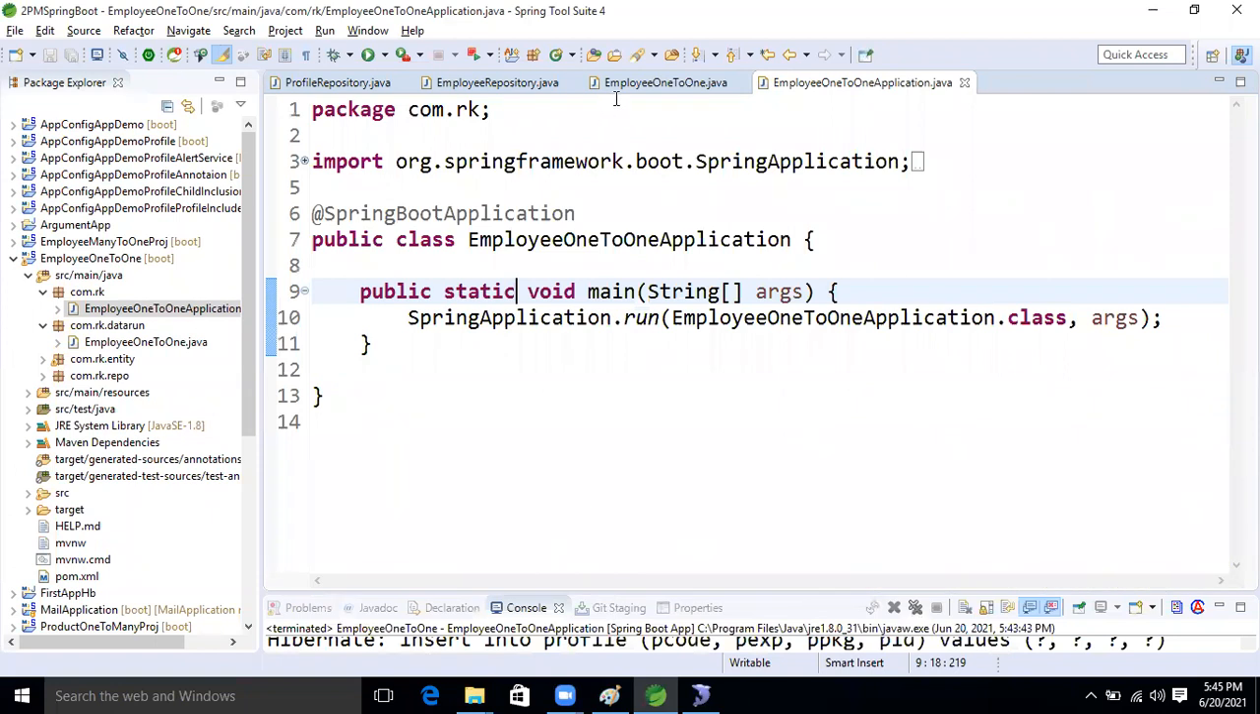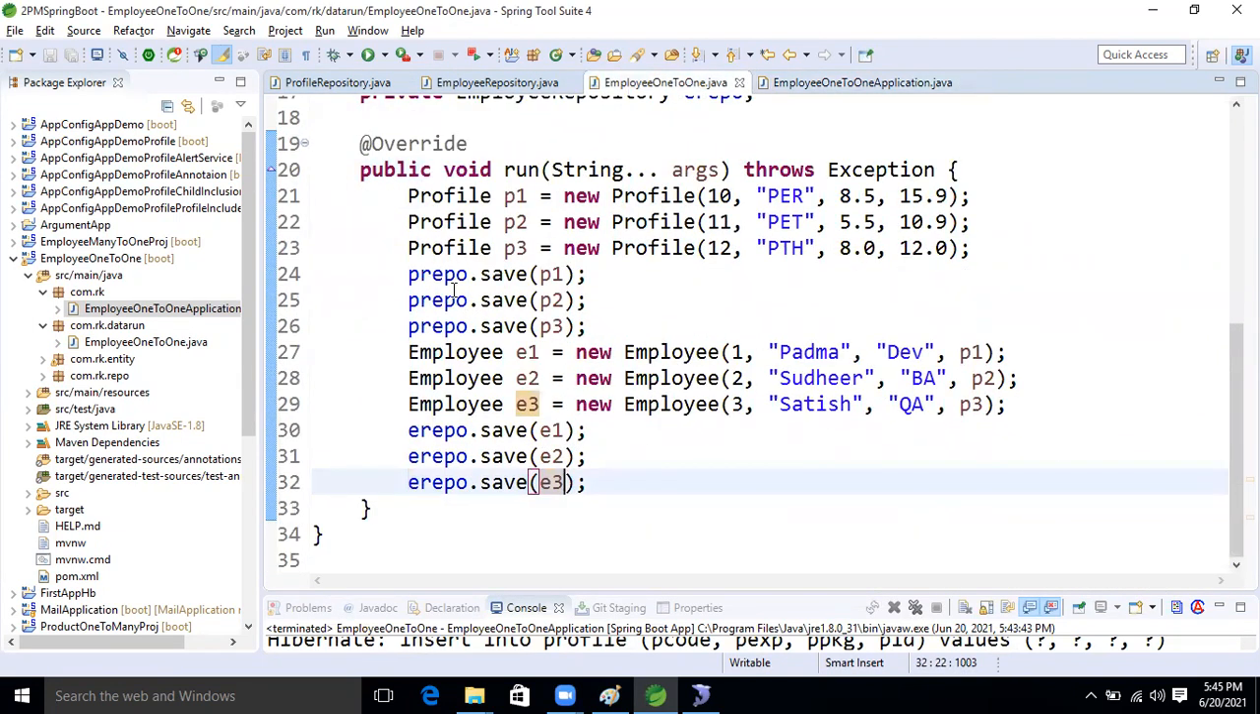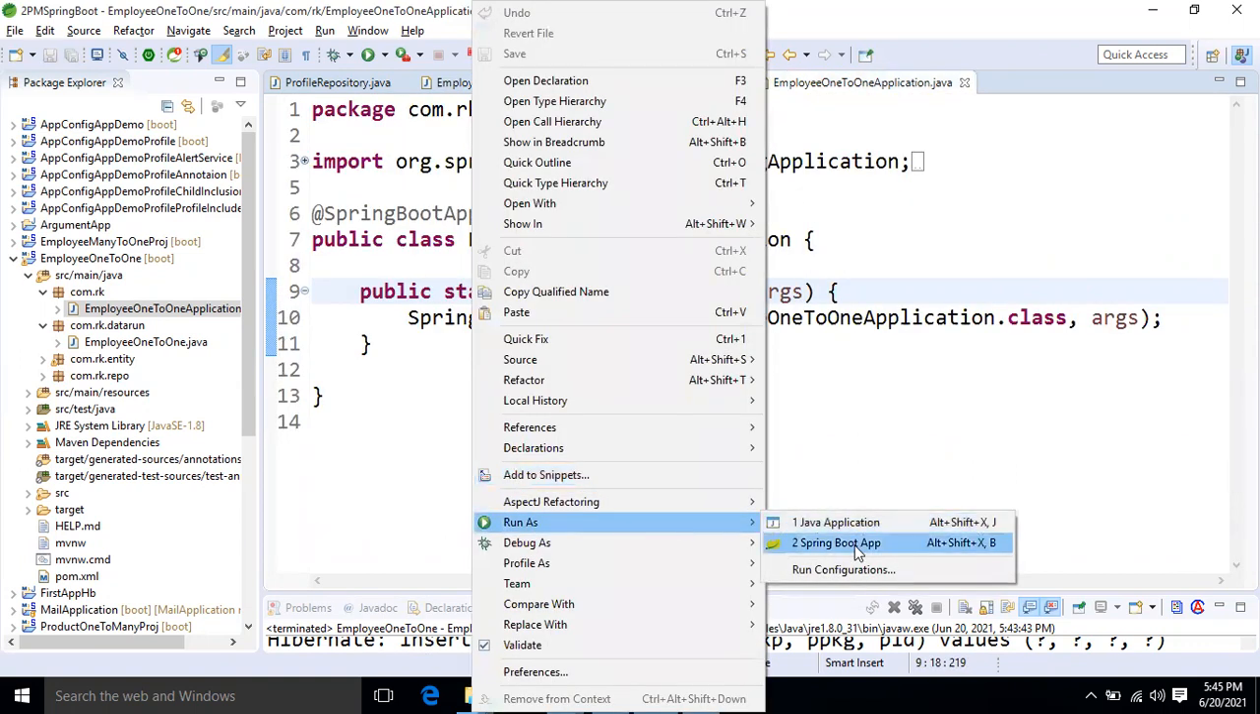One minute, I will show that problem. So here, what I'm going to do now, just think about that. Padma also has the P1 profile, and I'm going to give Sudhir also the same profile, P1. If I run the application now, this application will kick us. See this?